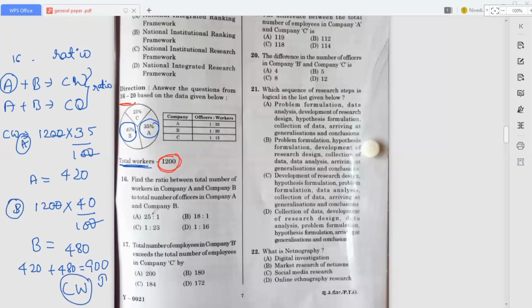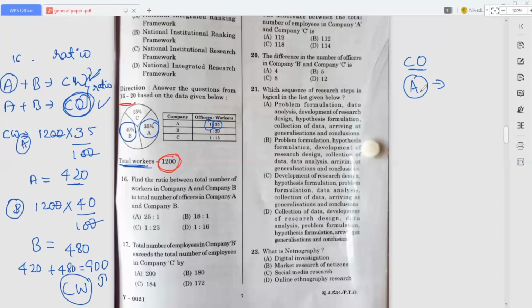Now we have to calculate the company officers. Here we finished the company workers, so now I will calculate the company officers. In the same way as company workers, A and B are there, right? When it comes to A, see where they have mentioned the officers here. That is 1:35. This represents one officer for 35 workers. So here you can see, when it comes to A, how many workers?